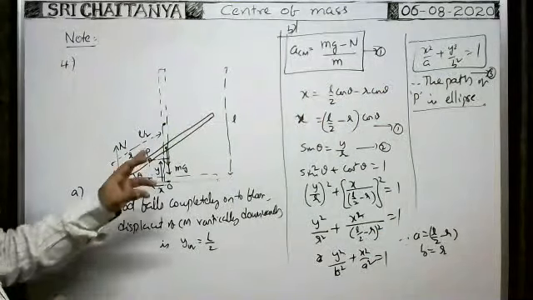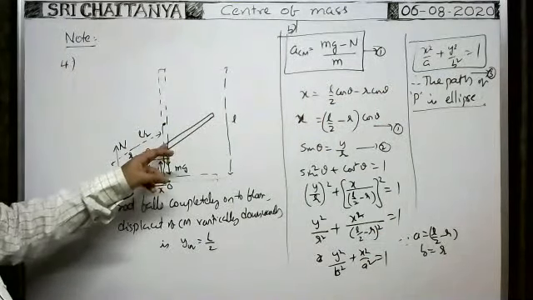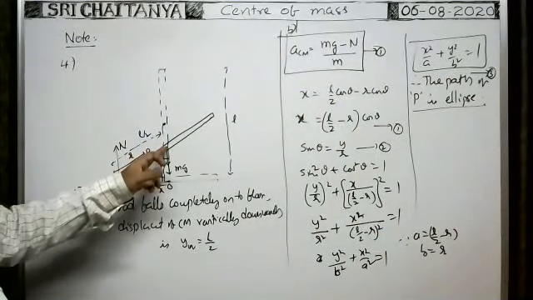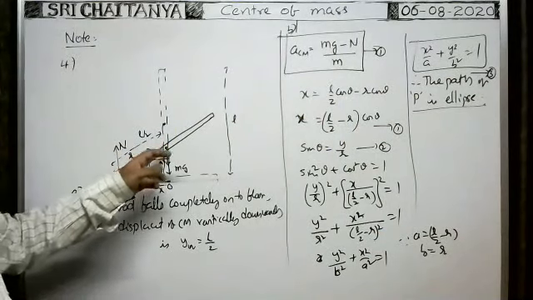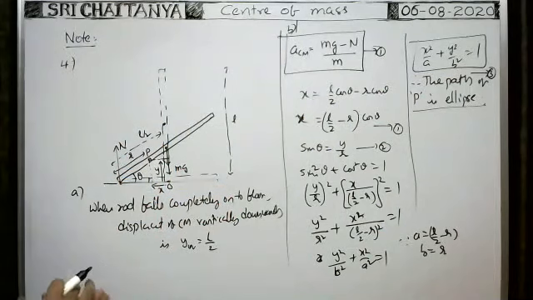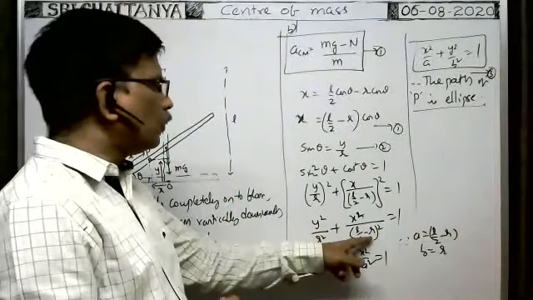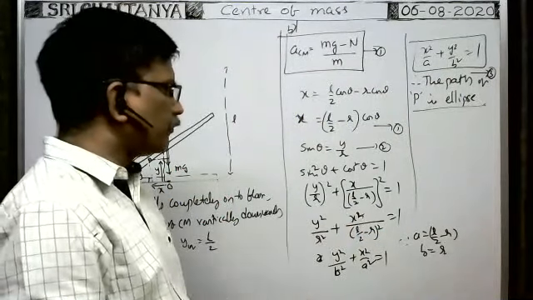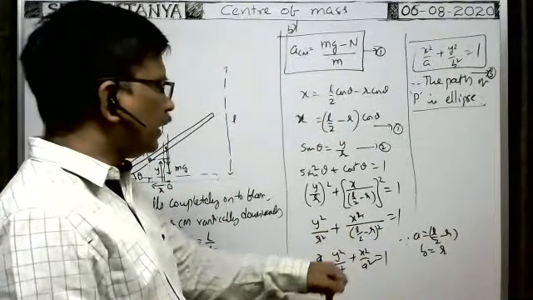Suppose if you consider this point, exactly the midpoint. Midpoint means the center of mass of the rod. If you consider this point, then r is equal to L by 2. When you substitute r is equal to L by 2 there, what will you get? Something by 0, infinity. This becomes infinity.